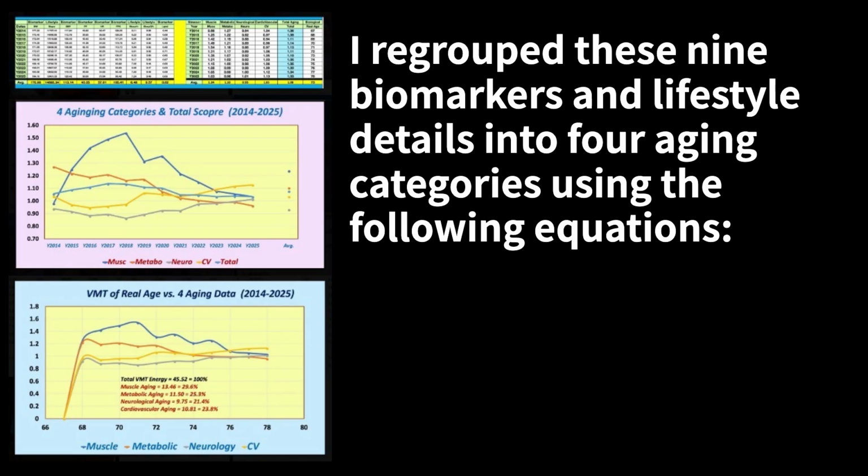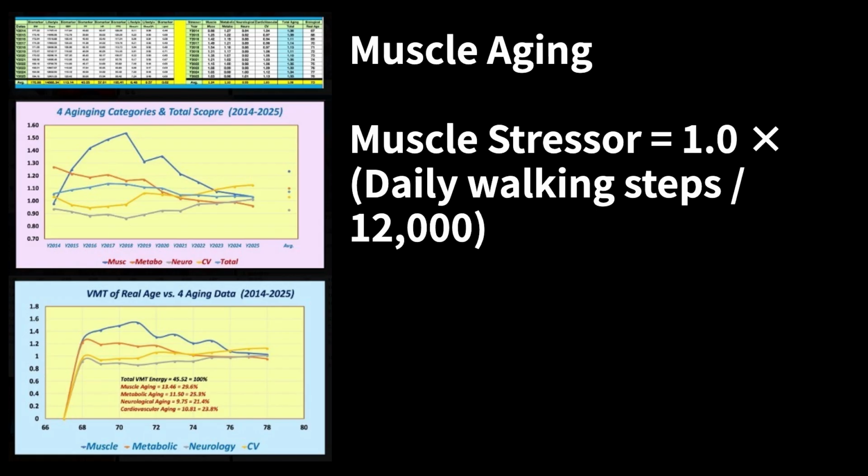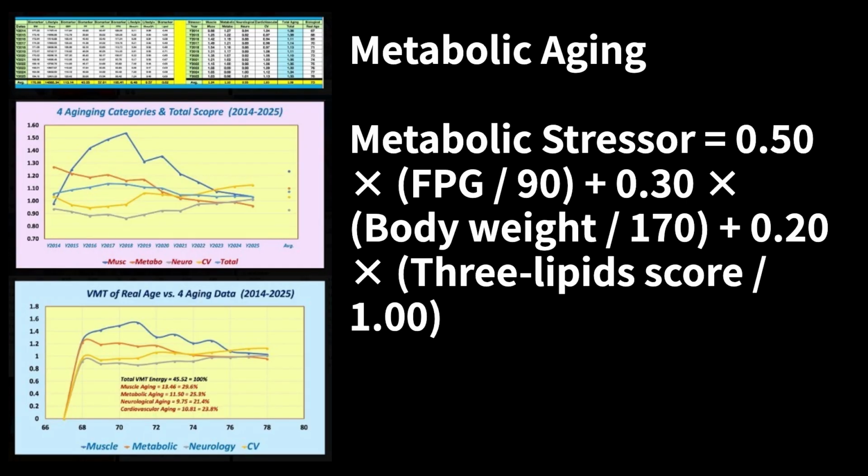I regrouped these 9 biomarkers and lifestyle details into 4 aging categories, using the following equations. Muscle aging. Muscle stressor equals 1.0 times the quantity of daily walking steps divided by 12,000. Metabolic aging. Metabolic stressor equals 0.50 times the quantity of FPG divided by 90, plus 0.30 times the quantity of body weight divided by 170, plus 0.20 times the quantity of 3 lipids score divided by 1.00.